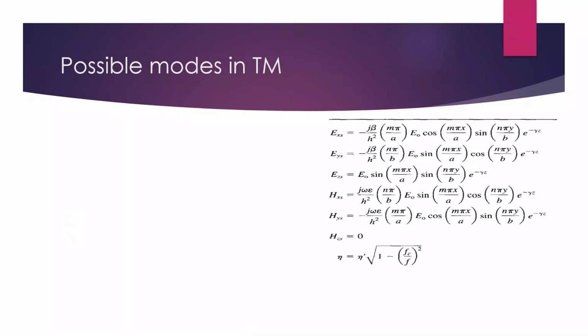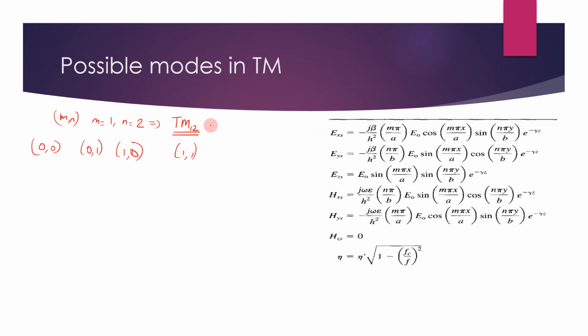So let's consider the various possible modes in transverse magnetic field, TM modes. We know that the different modes are given by, say, Mn. So M and n can have different values. If M is equal to 1 and N is equal to 2, we write this mode as TM12 mode. The possible modes can start from 0,0, which means M0, N0, or 0,1, or 1,0, and then 1,1.